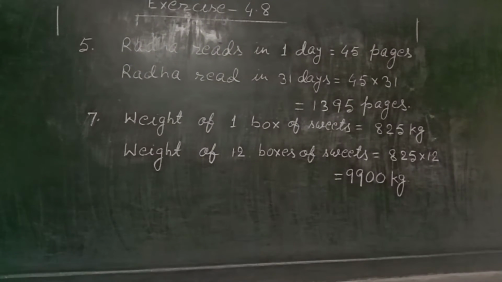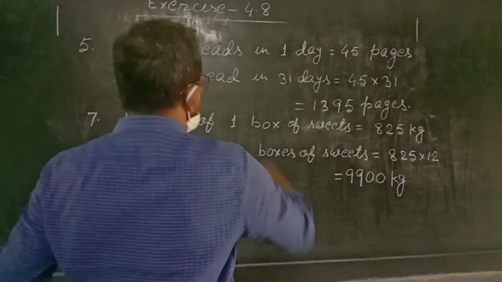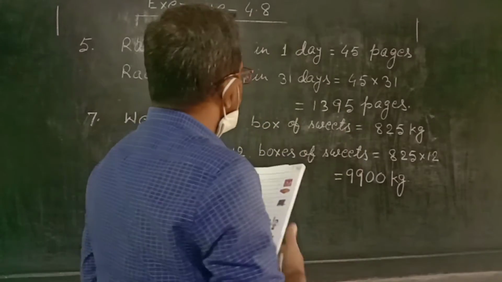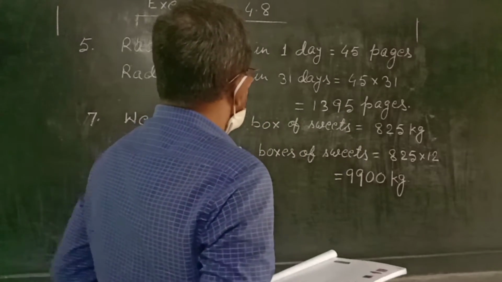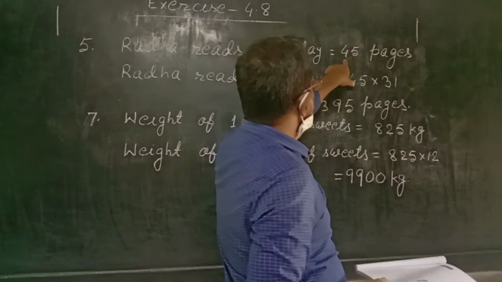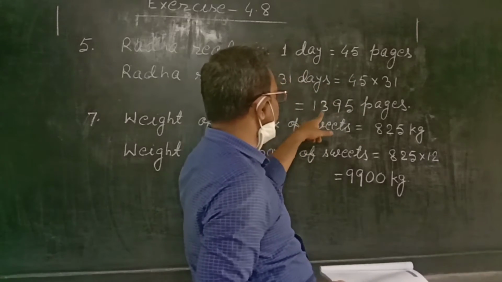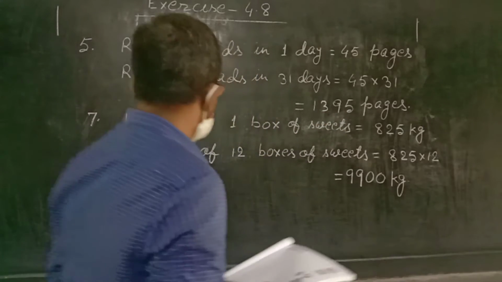In question number 5, Radha reads 45 pages from a book daily. How many pages will she read in the month of March? For that, Radha reads in one day 45 pages. So Radha reads in 31 days, because the month of March contains 31 days. Radha reads in 31 days equals 45 into 31. So the multiplication becomes 1395 pages.